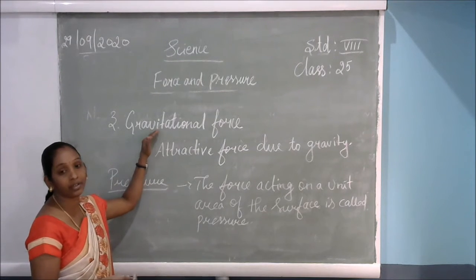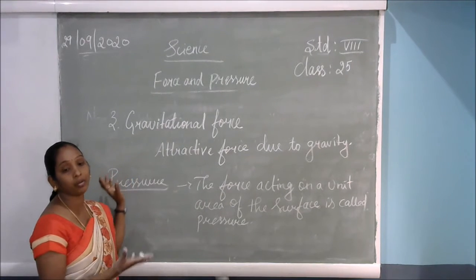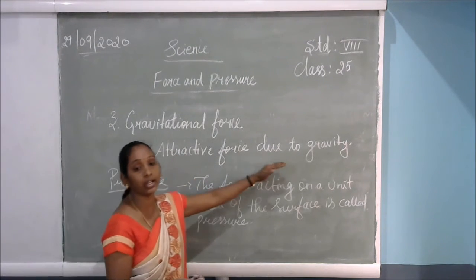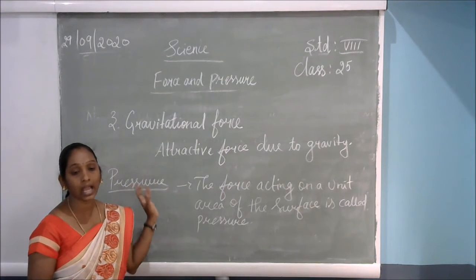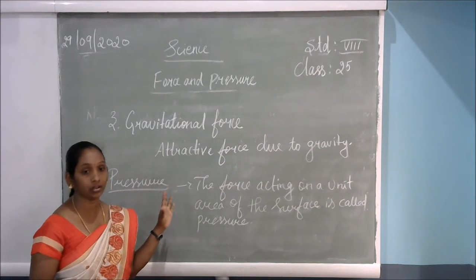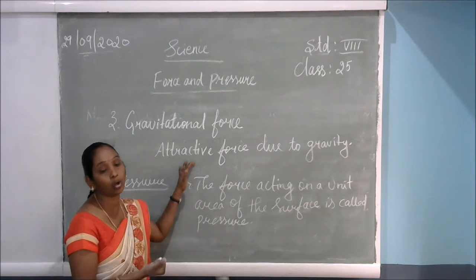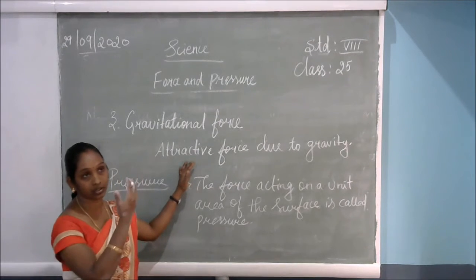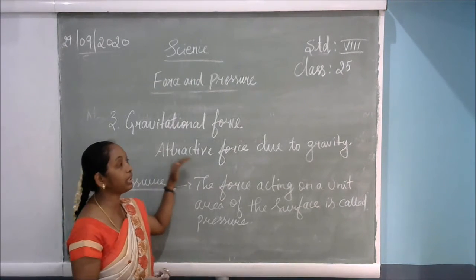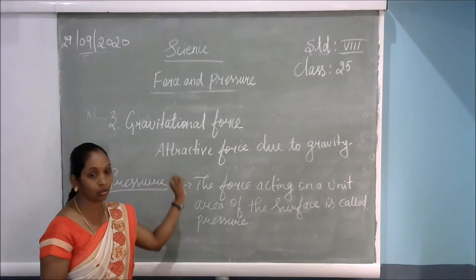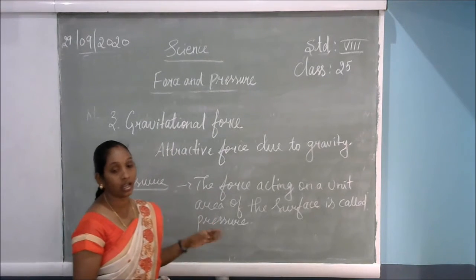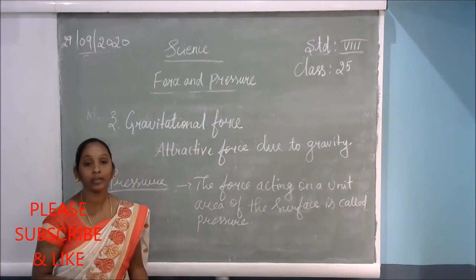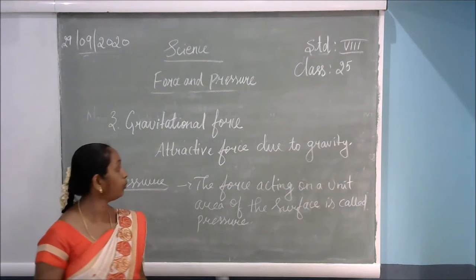So what is meant by gravity? It is a type of force. The object is attracted because of gravity. That is called attractive force due to gravity. For example, our Earth has an enormous amount of gravity. That gravity pulls the objects, for example, fruit falling from the trees to the ground. Because of gravity, it attracts the object, then it reaches the surface. And in our body also, because of the gravity of the Earth's surface on our body, we can walk properly. You didn't know. So these are called what?